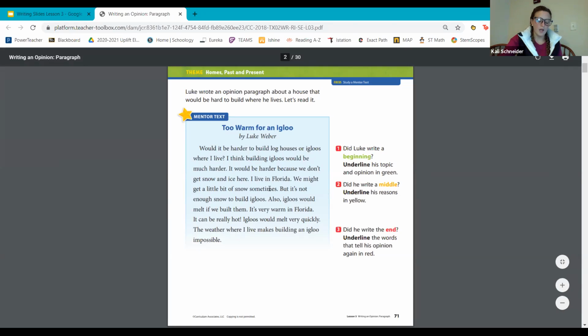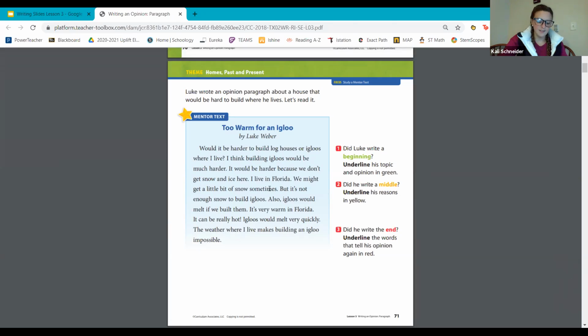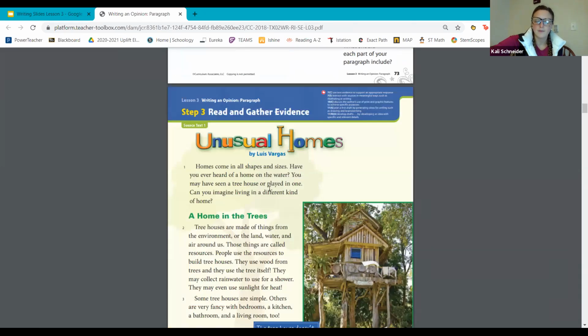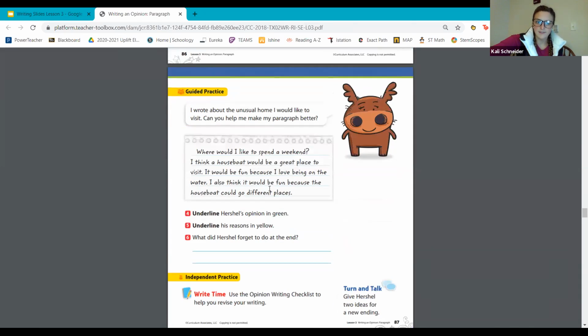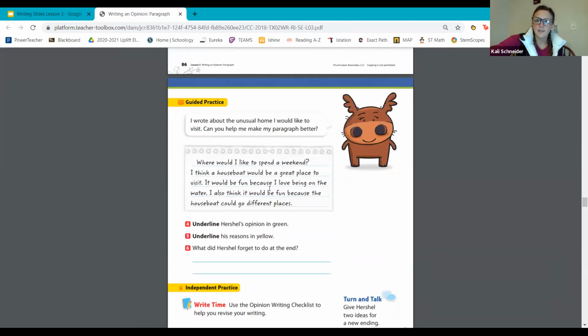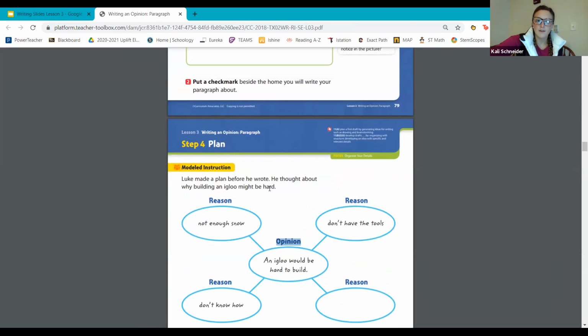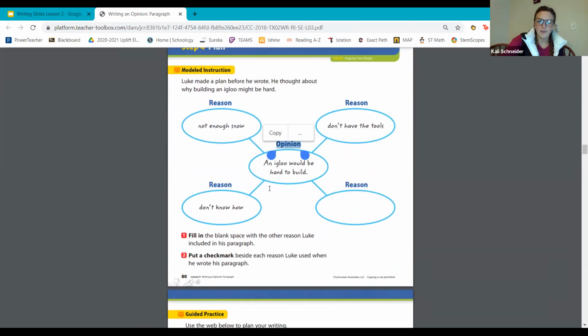In this passage, we underlined, it would be harder because we don't get snow and ice here, and also igloos would melt if we built them. Let's go back and see if he added both of those as reasons. Oops, I went way too far, sorry. All right, there we go.